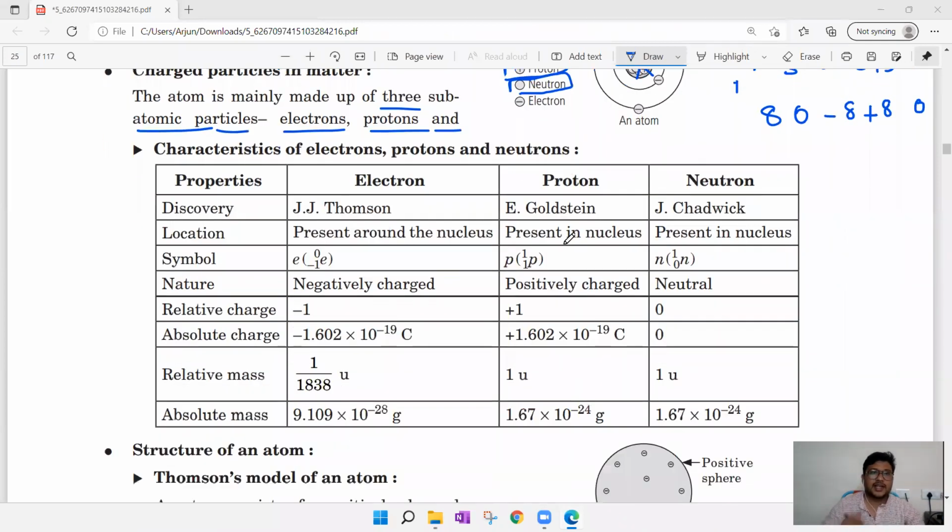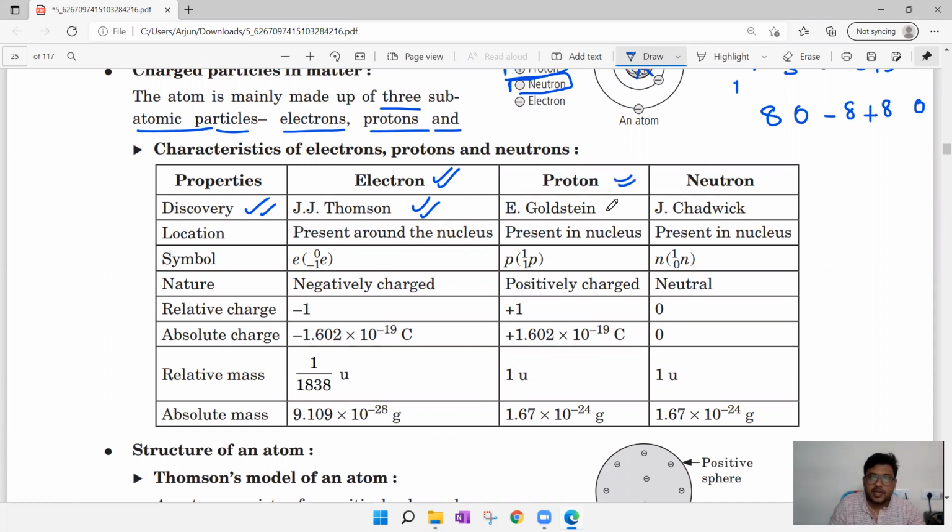Then let us try to understand the characteristics of electrons, protons, neutrons. Here, property. First of all, electron. We are talking only regarding electron. So who discovered the electron? It is J.J. Thomson. He was the first scientist who contributed regarding atomic structure, and we will try to understand the structure proposed by J.J. Thomson and what concepts are present in the J.J. Thomson model that we will see.